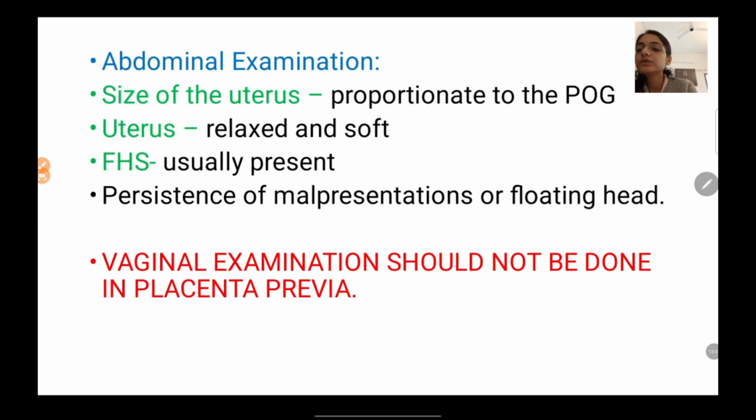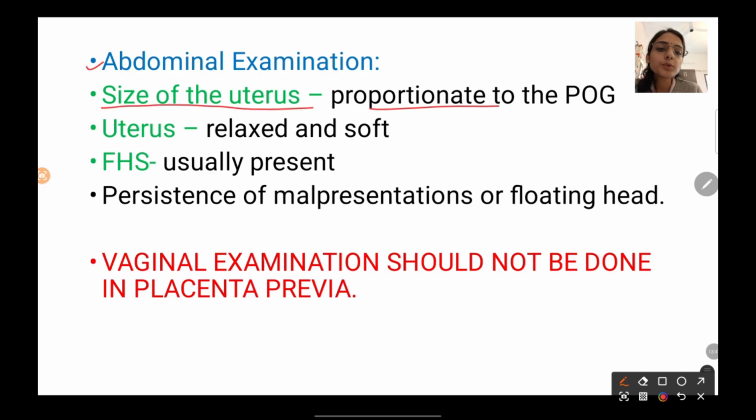Another thing, if you do the abdominal examination, you will find that the size of the uterus is going to be proportionate to the period of gestation. There will be no change in the size of the uterus. It will be proportionate, right?